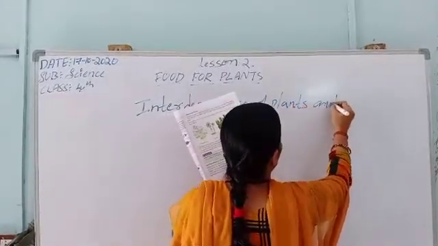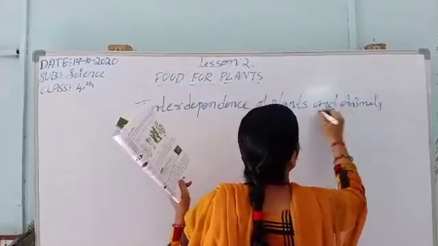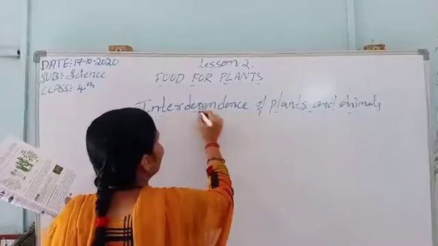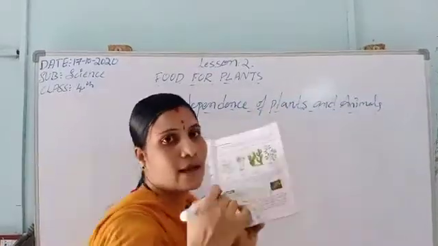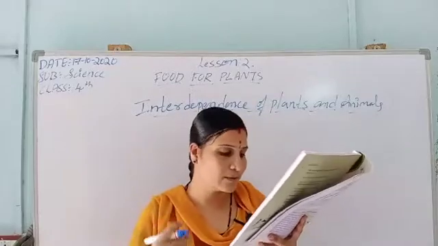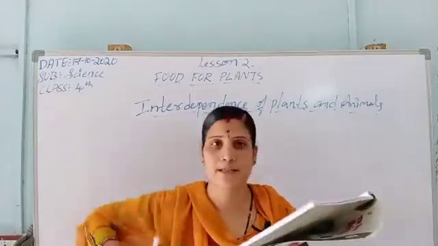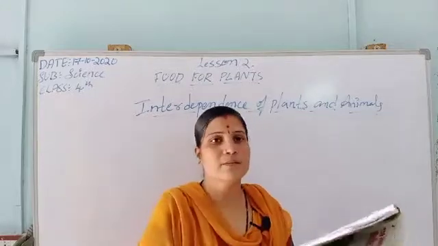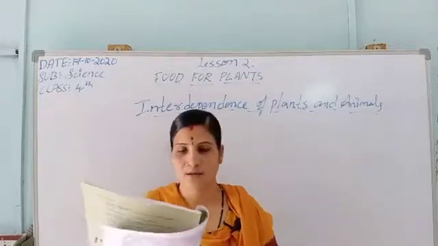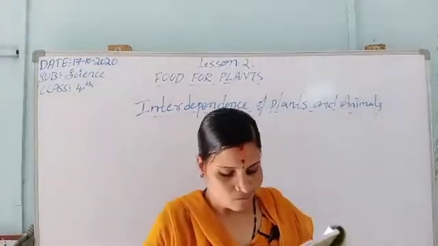Now we should learn about interdependence of plants and animals. What is interdependence of plants and animals? Interdependence means depending on each other. That is the meaning of interdependence. So now we will start the lesson.